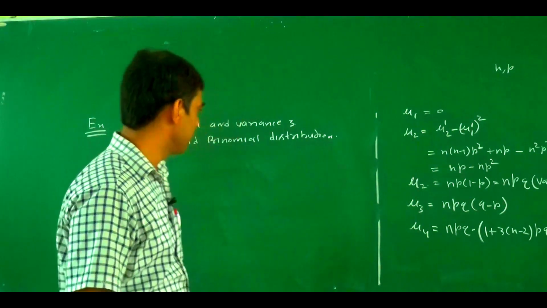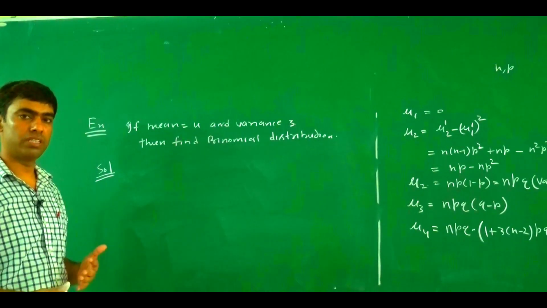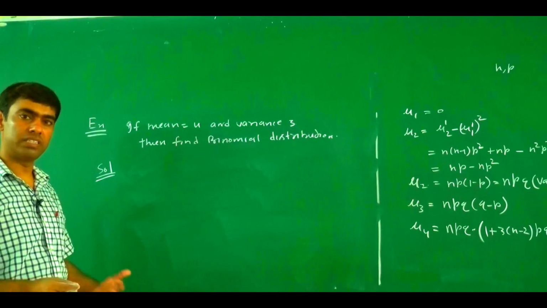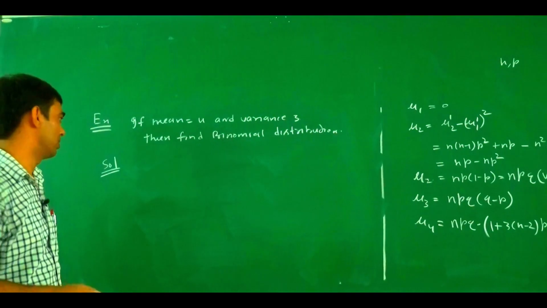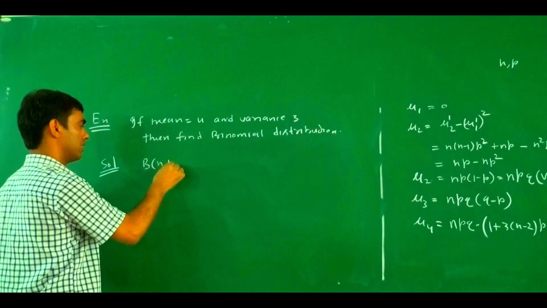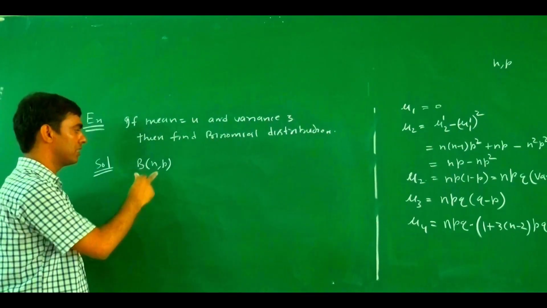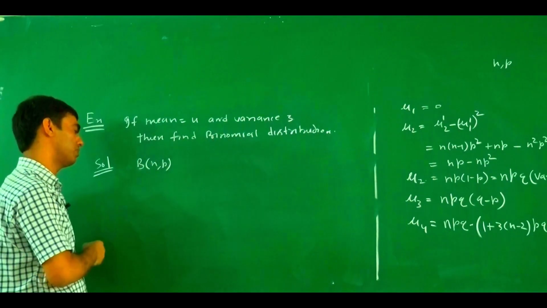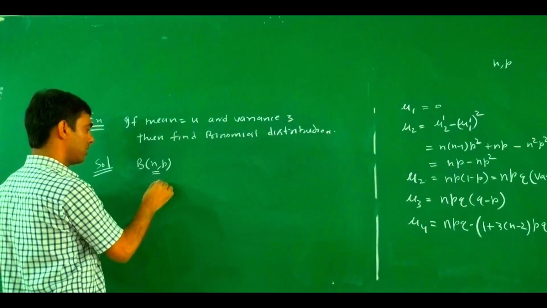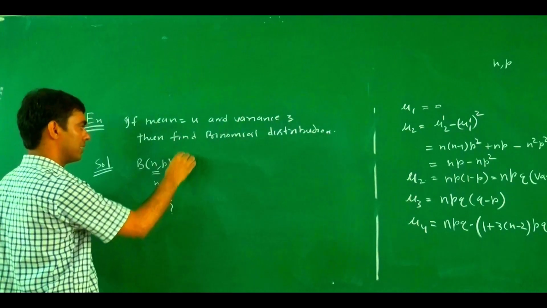The solution: in the case of a binomial distribution, we only need to find the two parameters, because on the basis of the two parameters n and p, we are able to find all statistics of a distribution. Sometimes here we also write q, but q can be derived with the help of p: q equals 1 minus p. So there is a need to find the value of n and the value of p.